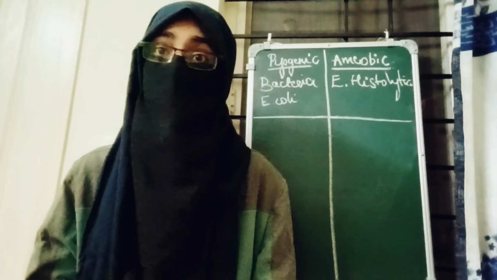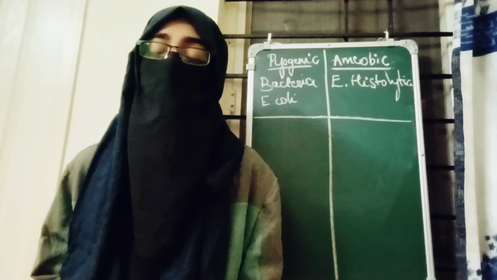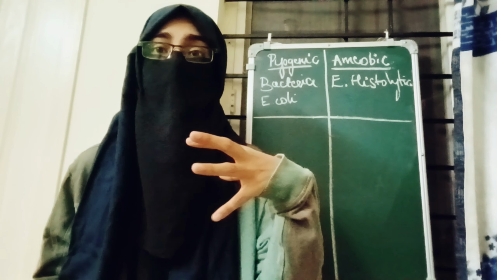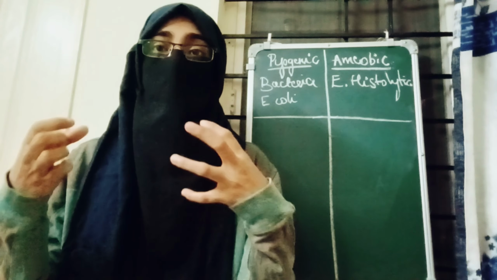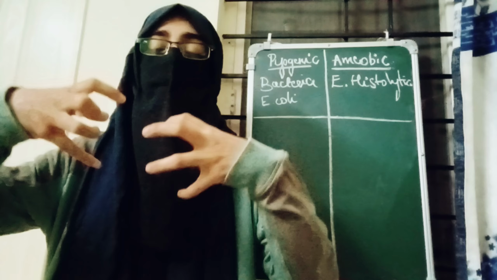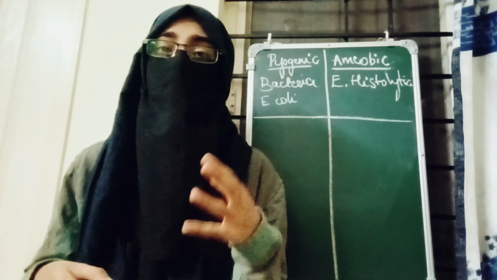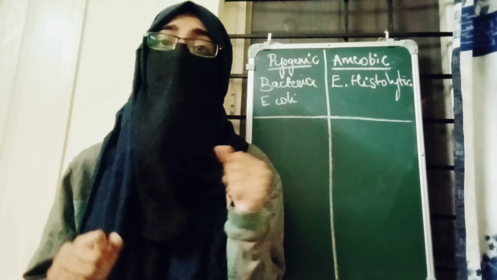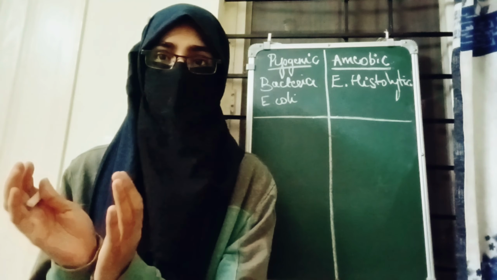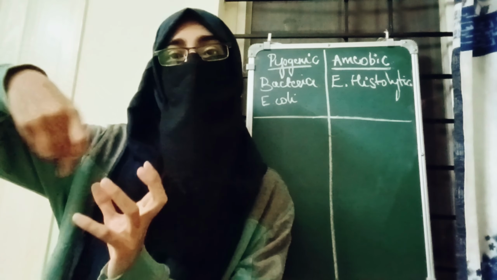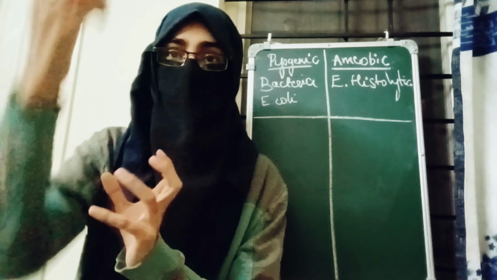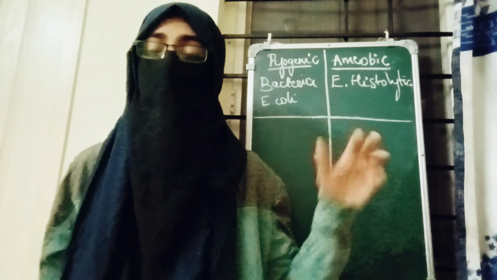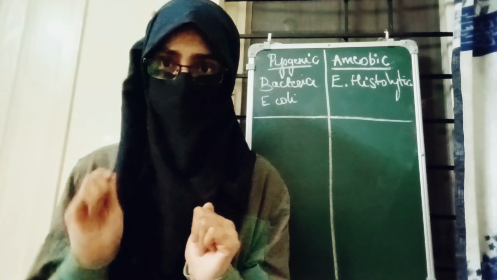Okay, and coming on to the amoebic abscess, see, you might have heard about amoebic dysentery, right? So the person will have this infection, that is Entamoeba histolytica will be present in the intestines. It enters the body through contaminated water, poor sanitation and all. Okay, so it will be present in the intestine. Through portal vein, it will spread to the liver. Okay, like that it will enter the liver. This is how the infection enters the liver.